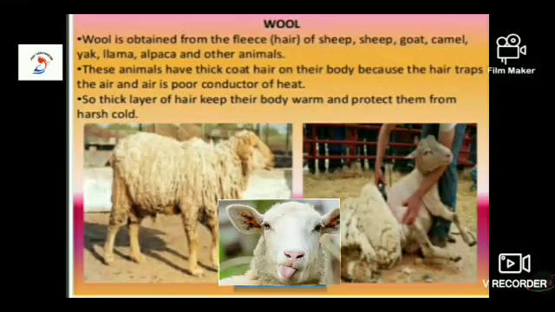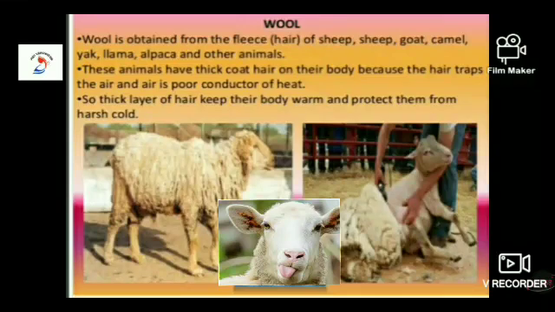Now let us see about this wool. Wool is obtained from the fleece of sheep, goat, camel, yak, llama, alpaca and other animals. These animals have a thick coat of hair on their body because the hair traps the air and air is a poor conductor of heat. So the thick layer of hair keeps their body warm and protects them from harsh cold.